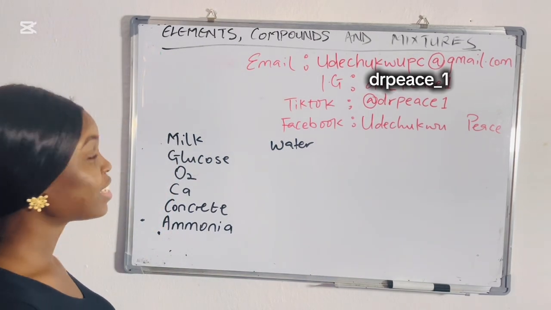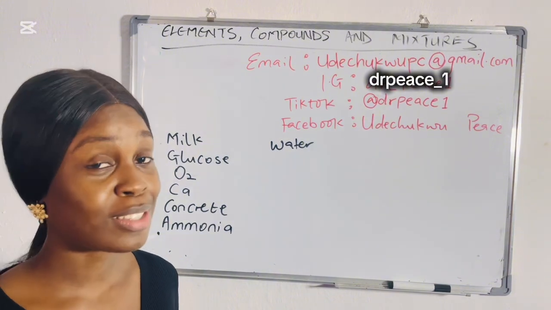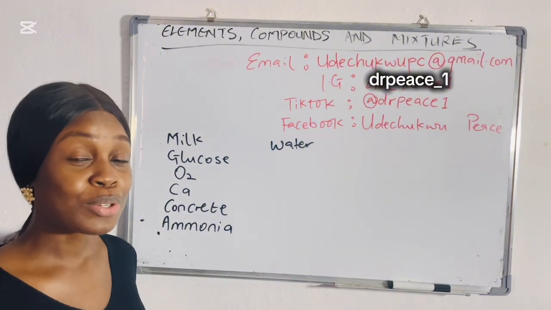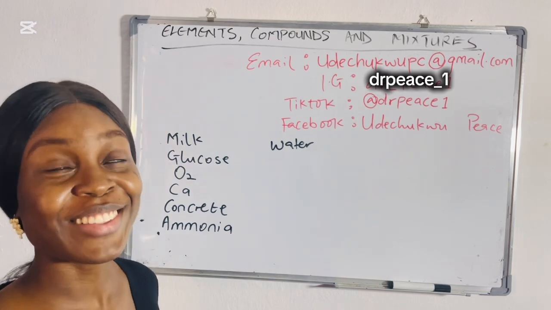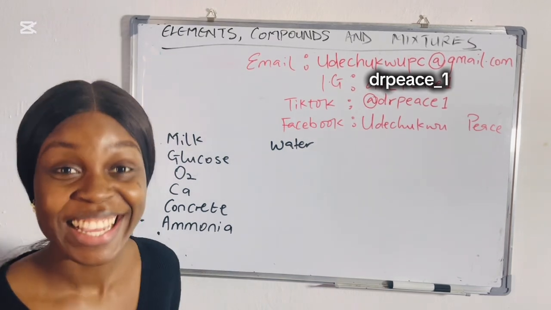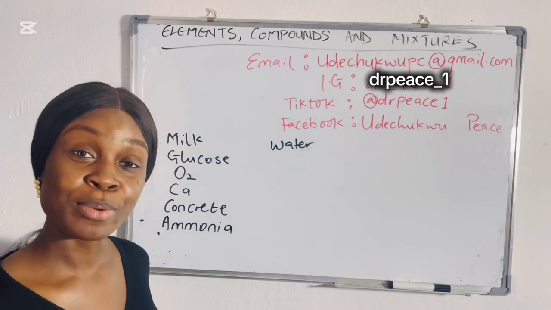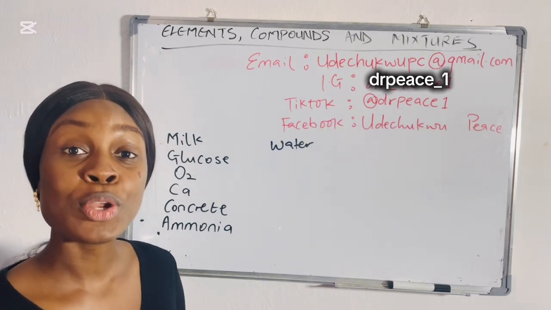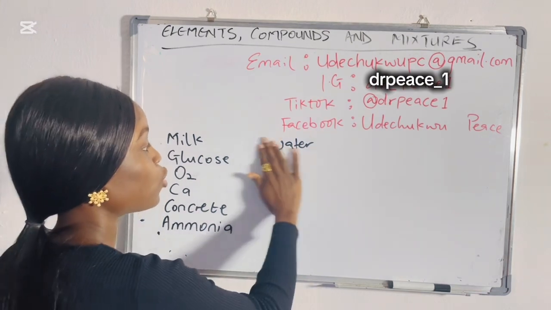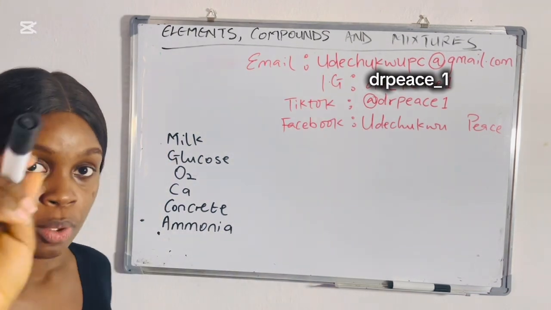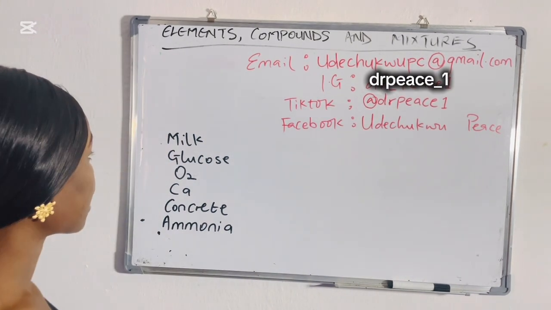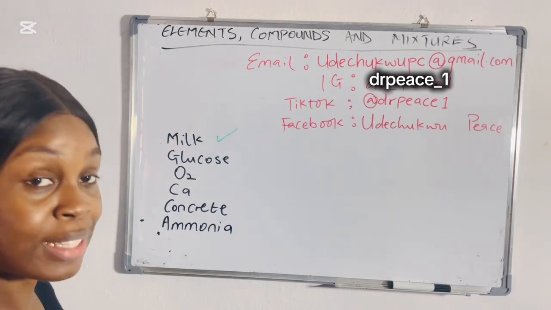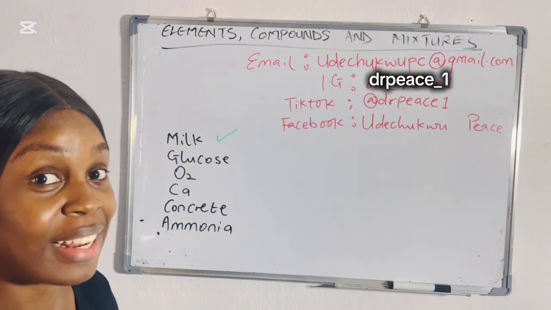Now, these things joined together is no longer a compound, because water itself is a compound, H2O. Sugar is a compound, and protein is also a compound. So they are not chemically bonded together. So with this explanation, milk is a what? Milk is a mixture and not a compound or an element.